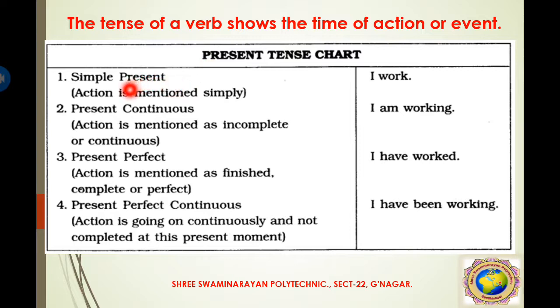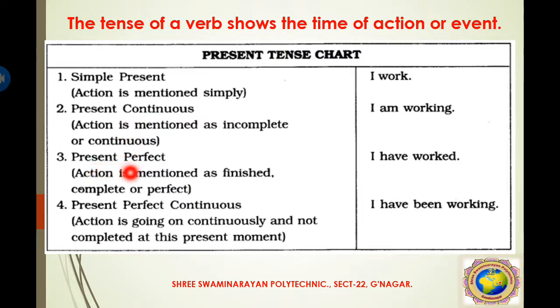The first type of present tense is simple present tense. It means the action is mentioned simply. જેમાં એક્શન એકદમ સિમ્પલી રીતે બતાવેલી હોય, જેમ કે I work, I go, I play. So this form is called simple present tense. But in present continuous form, action is mentioned as incomplete or continuous. અધૂરી હોય અથવા તો કન્ટિન્યુઅસ પ્રોસેસમાં હોય. એટલે કે I am working, I am playing, I am going. So this is called present continuous form.